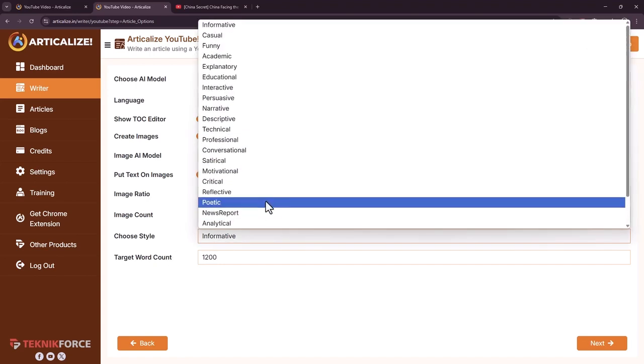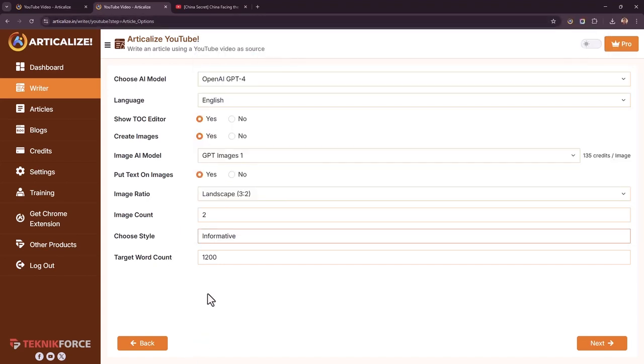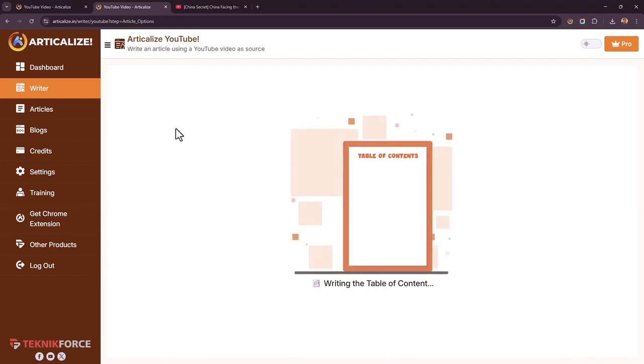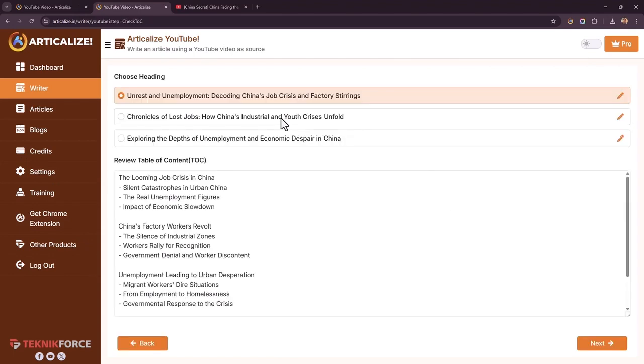And you can choose the style of the article that you want to write. So you've got so many different styles. Next, you can choose how many words you want to create. 1200 is pretty good. Just click on Next, and the first thing Articalize will do is look at the source content. It will automatically structure it and create a table of contents.